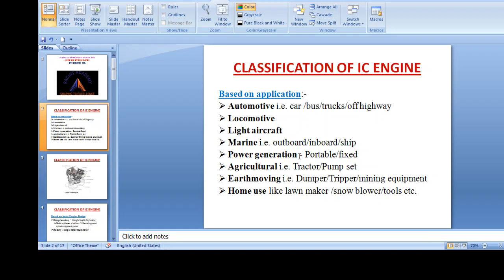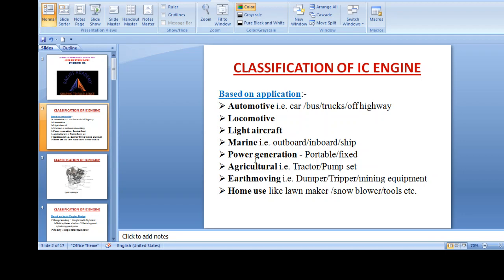Fourth, in marine engines, in various outboard and inboard ships, the engine used for propulsion, or turning the propeller of normal ships, is usually a 2-stroke engine, while a 4-stroke engine is also used in marine engines for providing auxiliary power to the diesel engine.